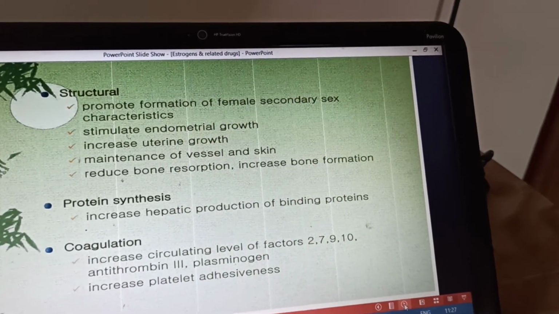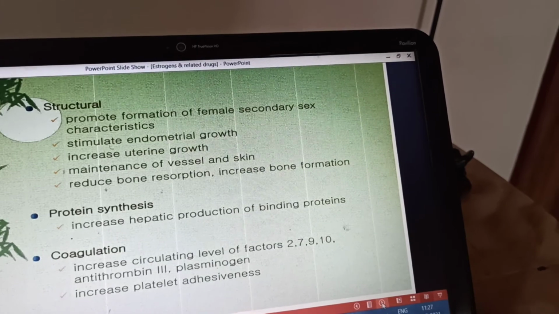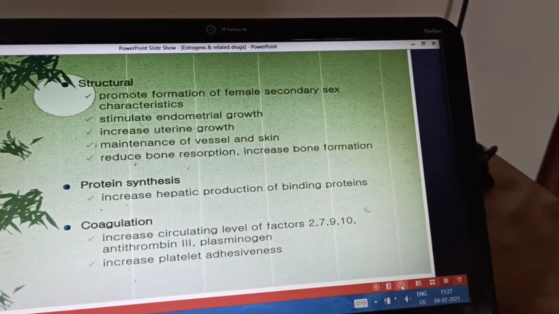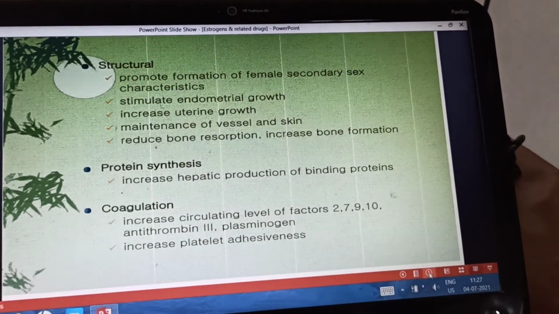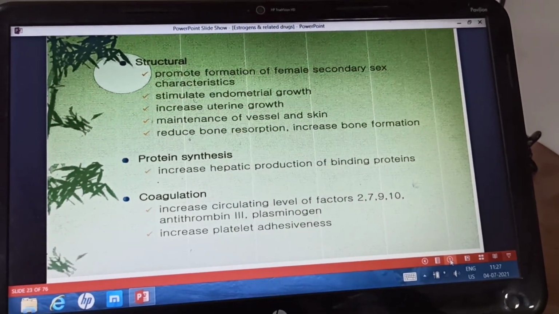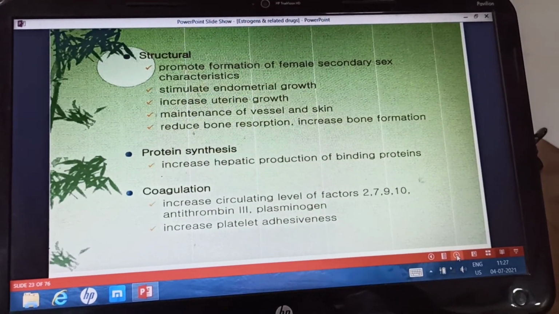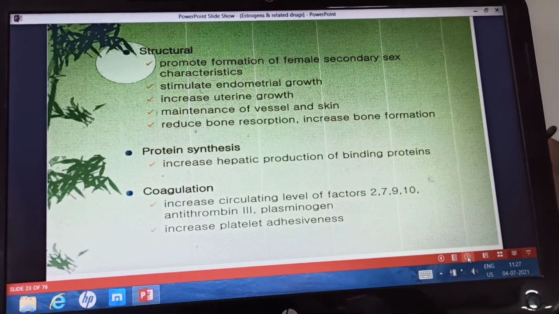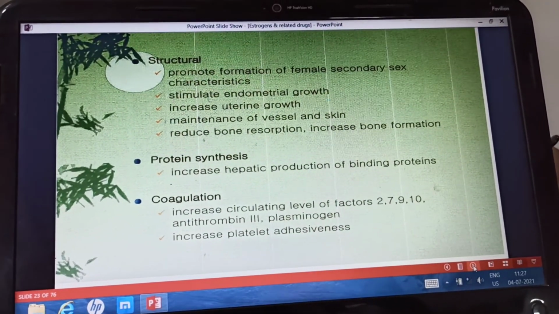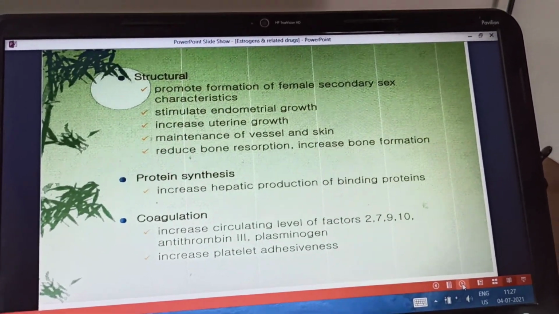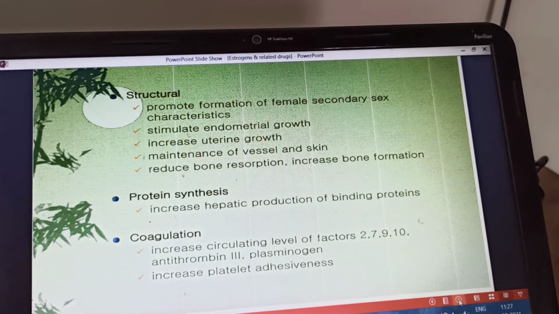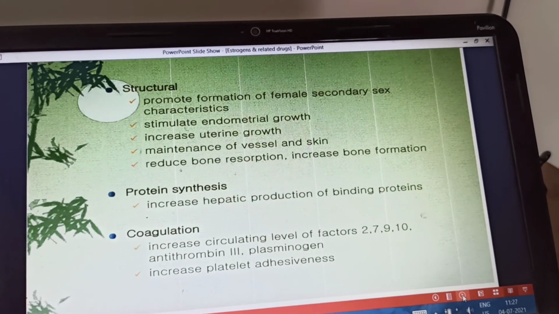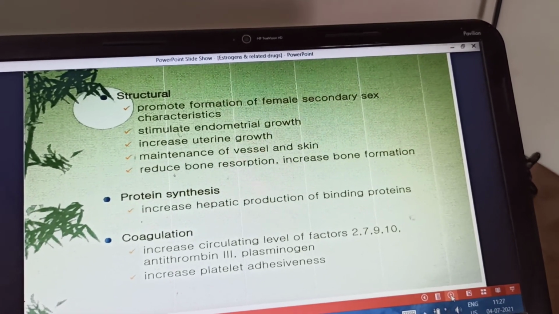If you see the action on the bone, estrogen decreases the rate of resorption of the bone by inhibiting the activity of the osteoclast. So they decrease the bone resorption by inhibiting the activity of the osteoclast, and they stimulate the osteoblastic activity. So estrogen directly regulates the osteoblastic activity and brings about their differentiation. They increase the osteoblast and osteocyte survival by inhibiting their apoptosis. So the apoptosis of the osteoblast is inhibited.